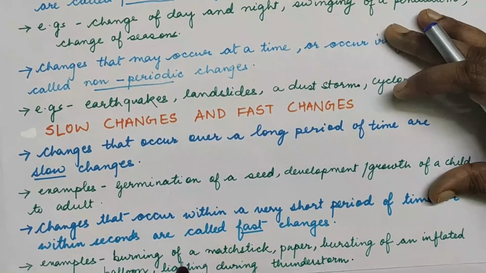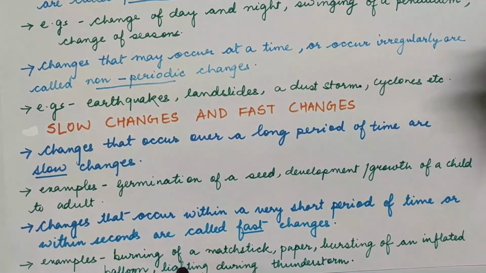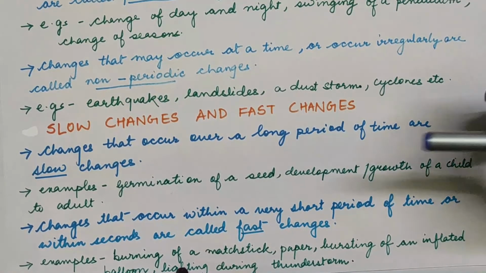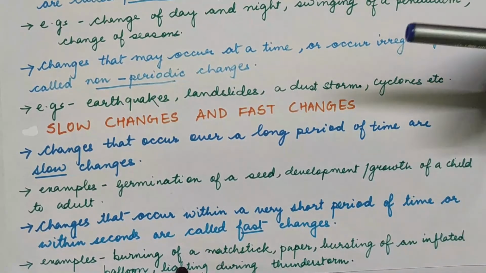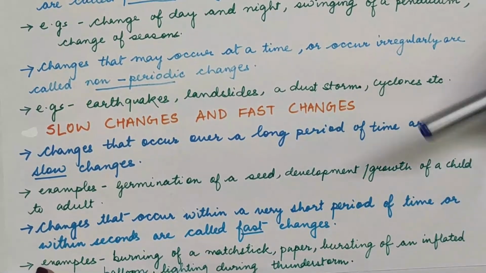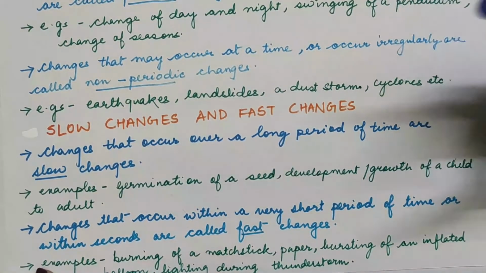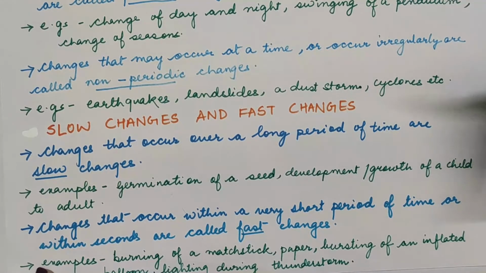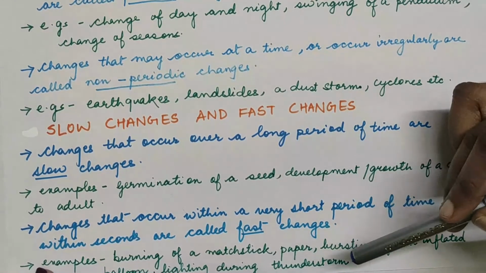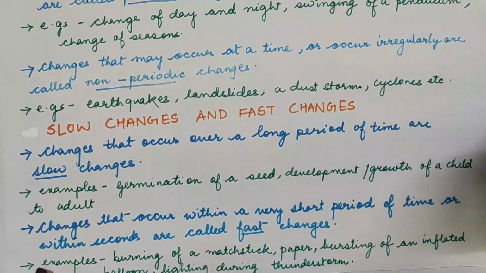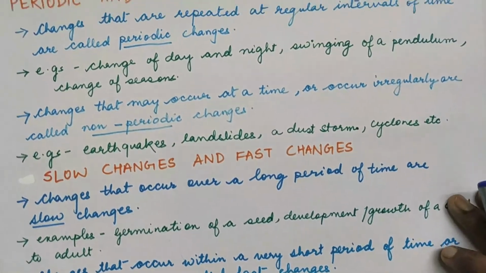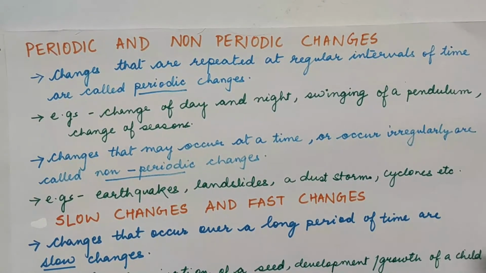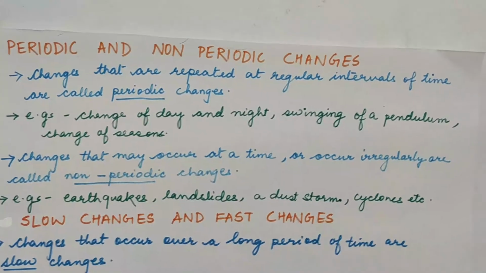And the changes that occur within a very short period of time, or within seconds, are called fast changes. Like burning a matchstick, burning paper, or the bursting of an inflated balloon. You blow a balloon and just a prick, in a fraction of a second the balloon bursts. Lightning during a thunderstorm, all these happen very fast. So the next category that we discussed was periodic and non-periodic, slow changes and fast changes.